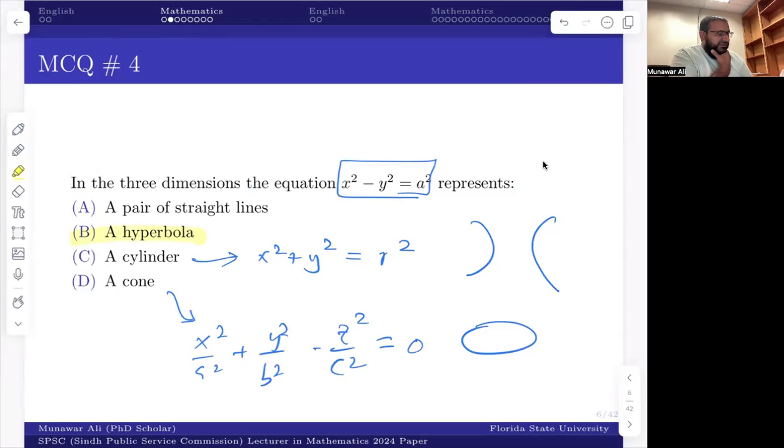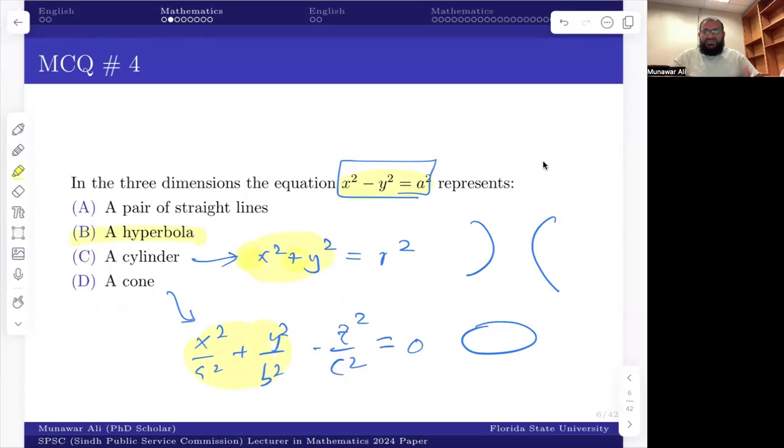What is the main difference? In a cylinder and a cone, the coefficients of x squared and y squared are always the same. Either both of the coefficients are positive or both are negative. Like you can see, x squared and y squared are positive, x squared and y squared are positive. But in this case, which is given to us, it is x squared minus y squared equals a squared, which is a hyperbola in 2D.